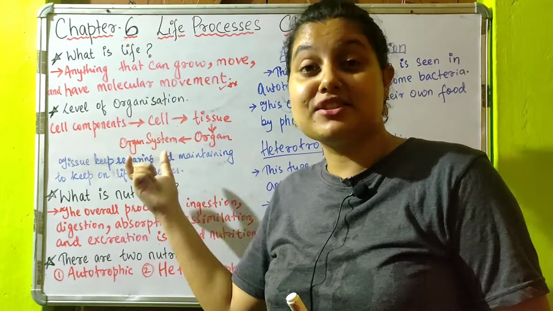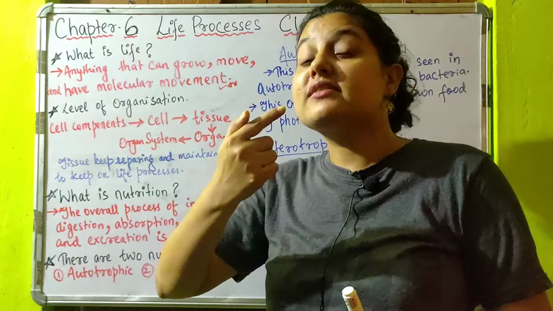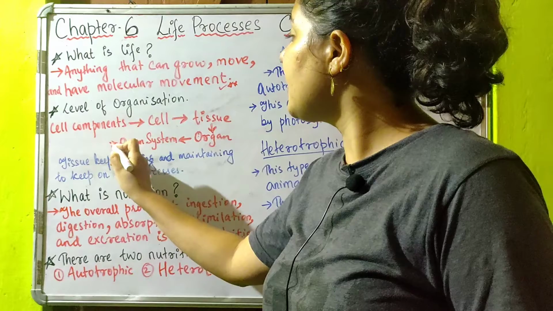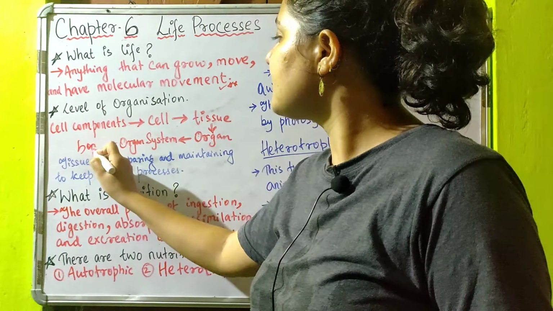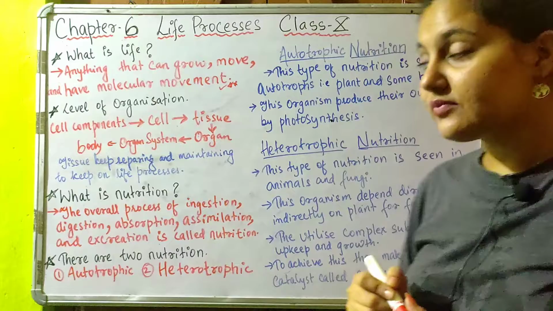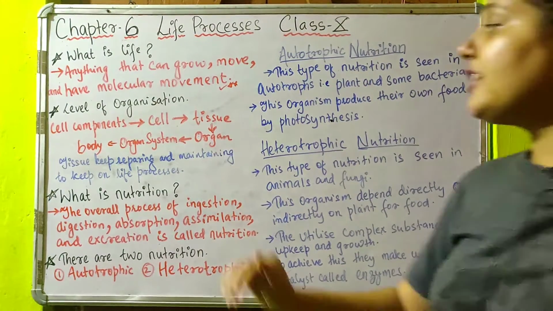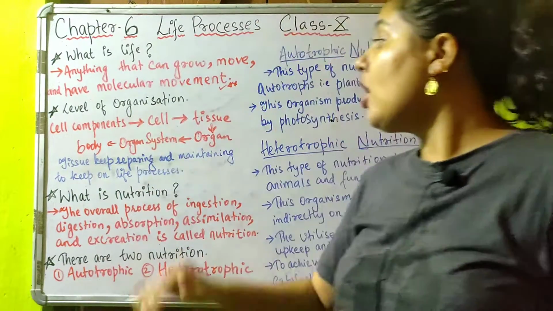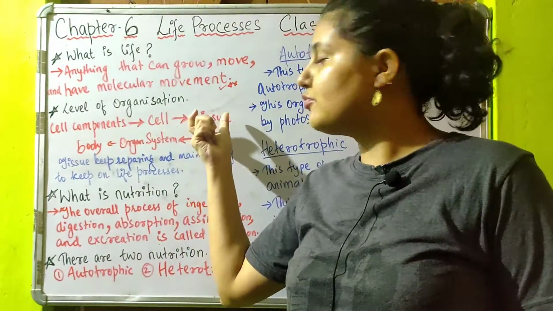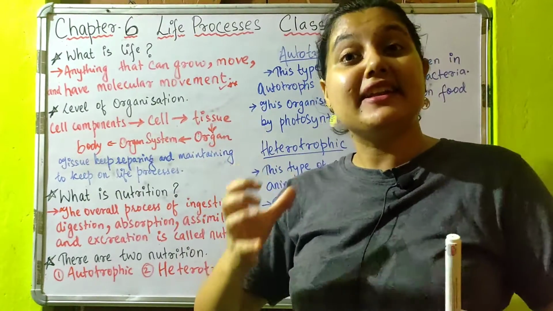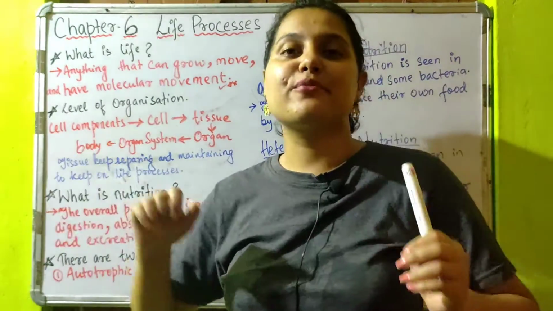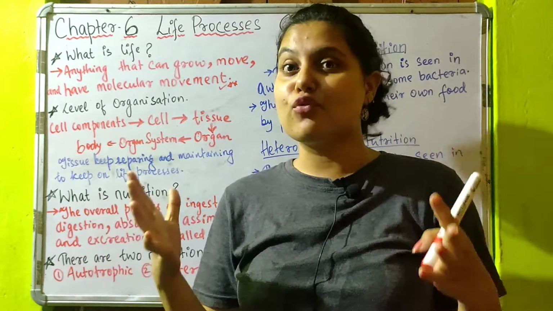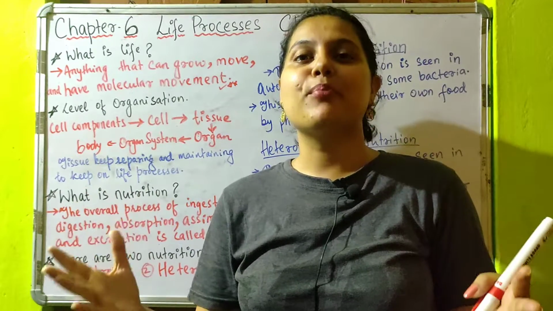The best example of an organ system is the digestive system. Everything is linked from mouth to anus. That is a part of the organ system. The organ systems make up a body. Now you see the next line: tissues keep repairing and maintaining themselves to keep the life processes going on. If the tissues stop maintaining and repairing themselves, then what happens? The life will stop continuing.